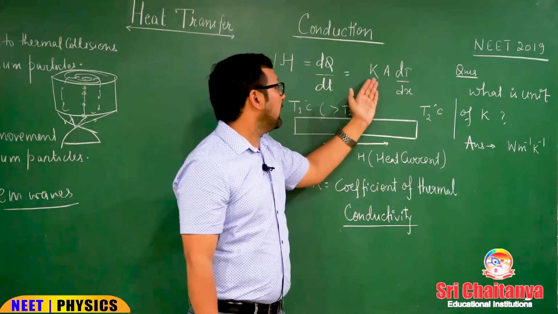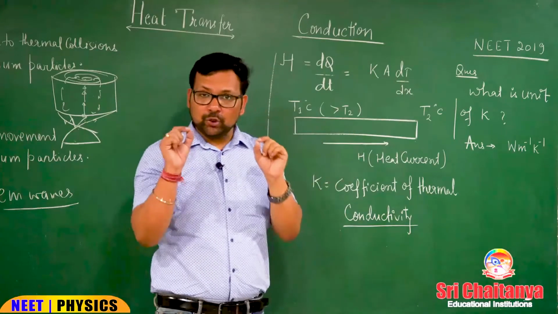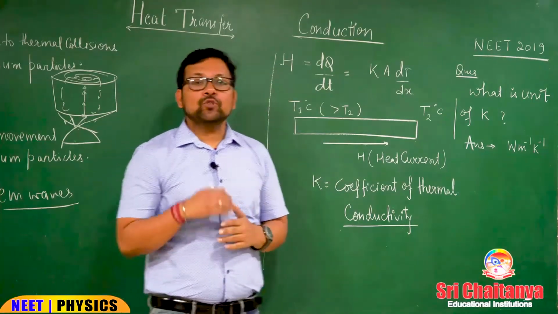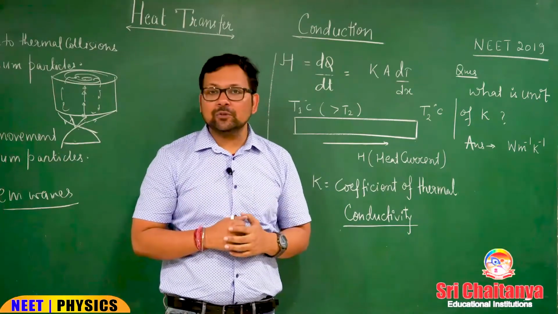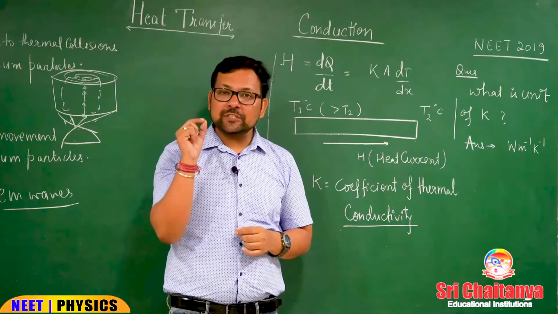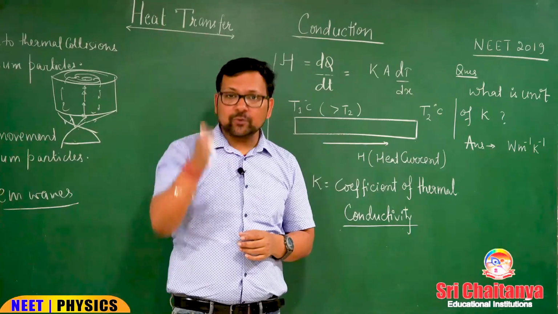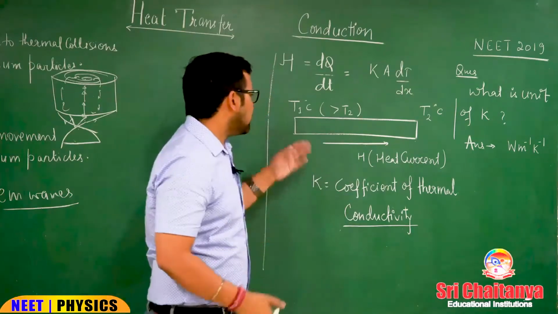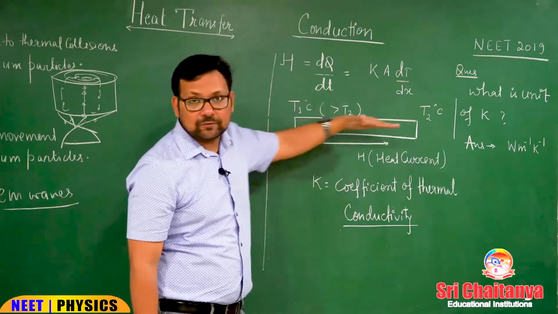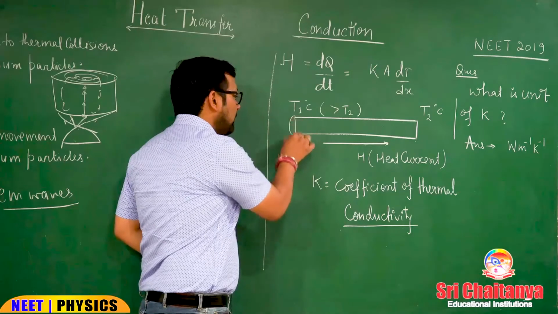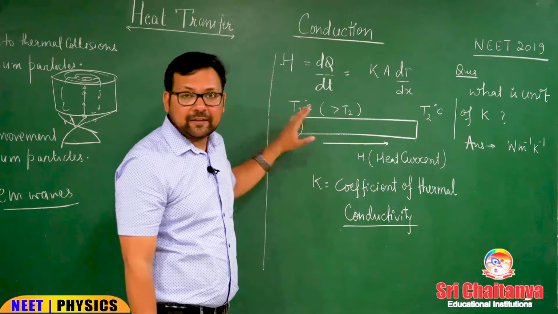This is equal to KA dT by dx. A is the area perpendicular to the flow. See, most students think that A is the cross-sectional area. Let me clear this up: A is not always the cross-sectional area. First you have to see the direction of heat flow, and that area must be perpendicular to the heat flow. See, in this question, heat is flowing from T1 to T2, this is the direction of flow, so the area perpendicular to this flow is the cross-sectional area in this diagram.